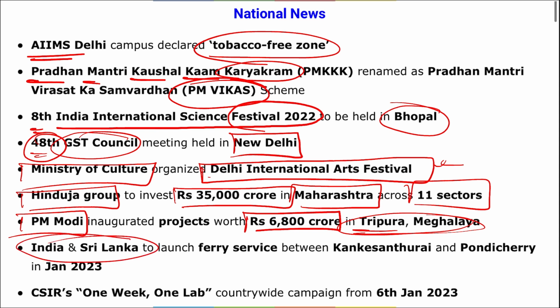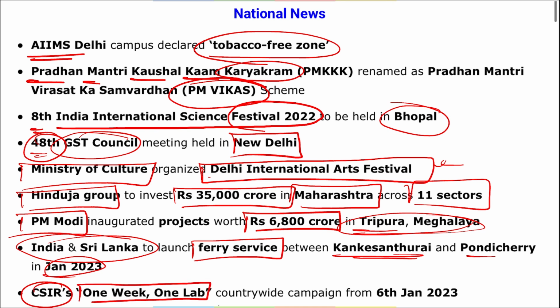Then India and Sri Lanka will be launching a ferry service between Kankesanthurai and Pondicherry in Jan 2023. That means it has been launched. And CSIR's One Week One Lab. This is a countrywide campaign that was launched from 6th of January 2023.